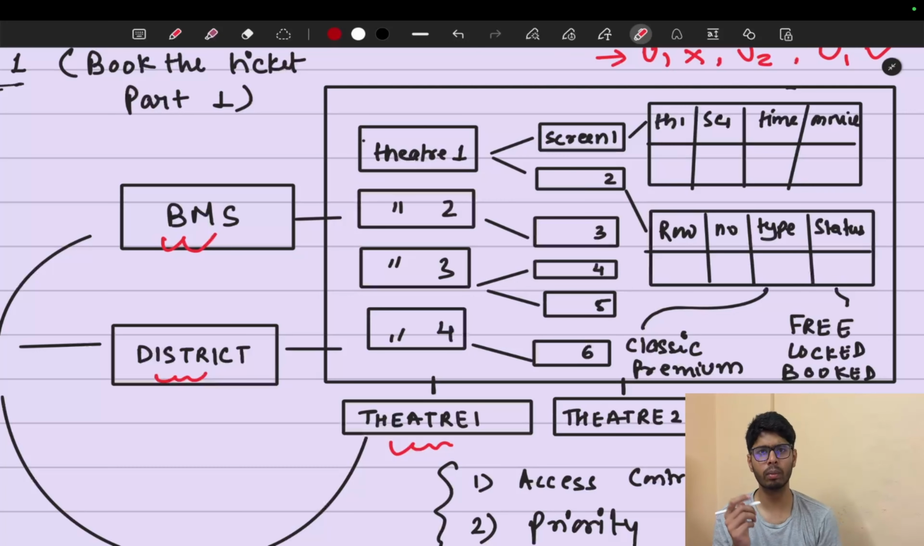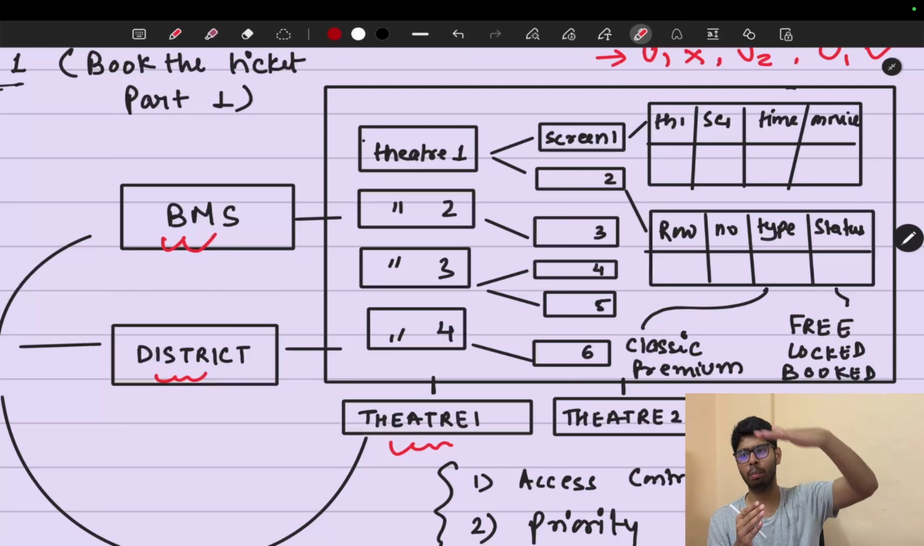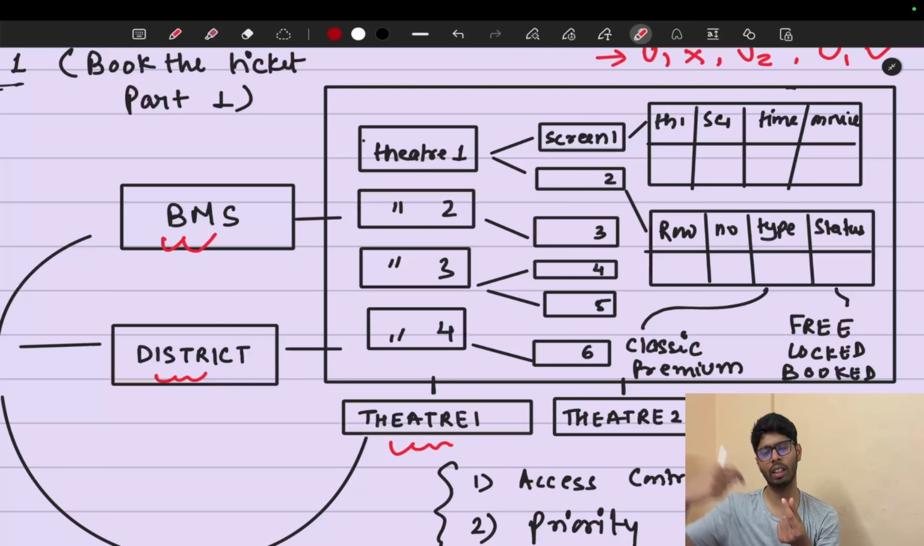Now, on every seat there are three statuses that I mentioned: free, locked, and booked. And the types are going to be recliner, premium, and classic. On that particular seat there is a status, and for that particular seat there will be a price also.